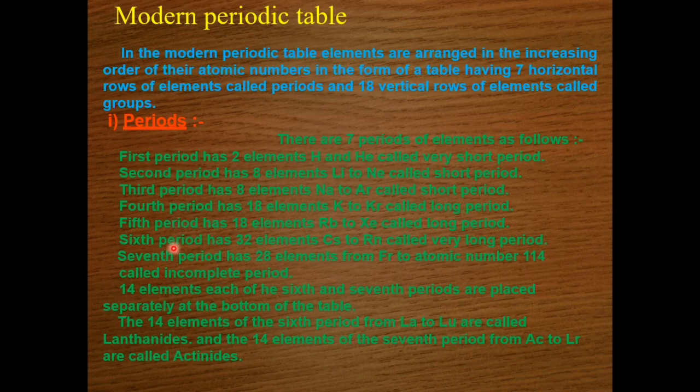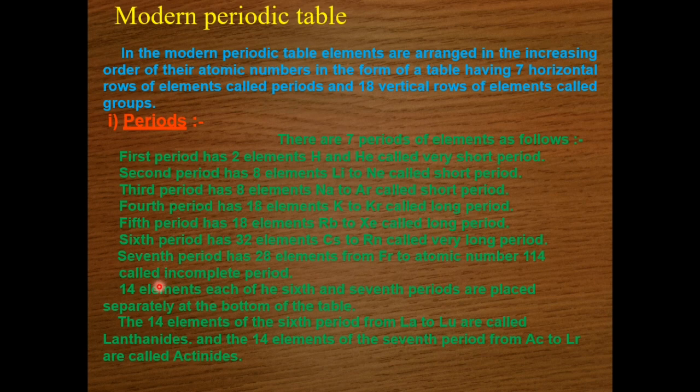When we talk about the sixth period, it contains 32 elements with atomic number 55 to 86. It is the longest period. The seventh period, atomic number 87 and onwards, is yet an incomplete period.